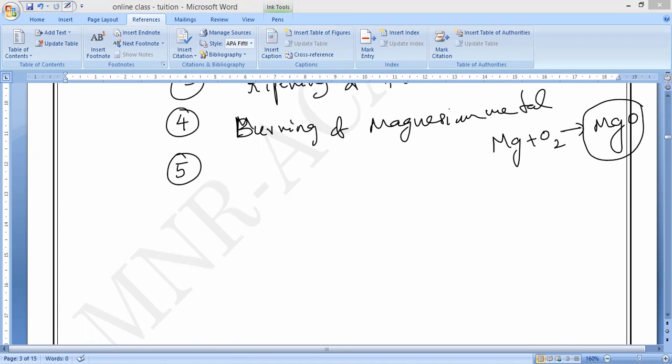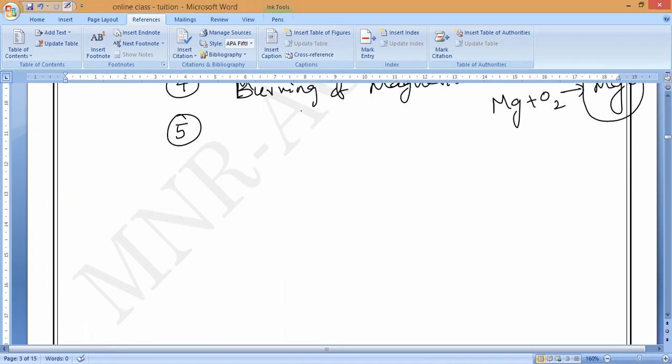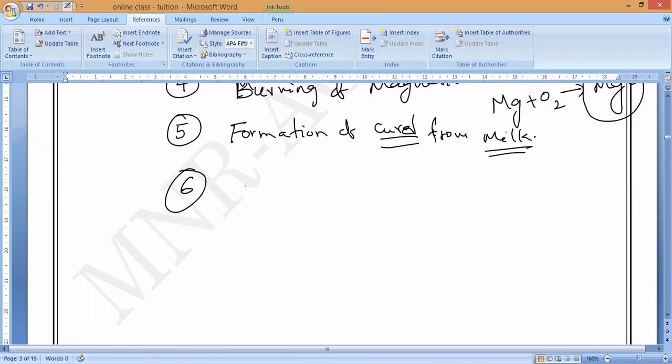For example, let me see. Formation of curd from milk. What change is it? Are milk and curd the same? No, sir. Chemical change, sir. Like that, suppose your mother is preparing fish curry or some other favorite curry. Then for cooking of food, what change? Chemical change, because so many substances react together and form something new. So we cannot get them back. It is not possible to reverse.